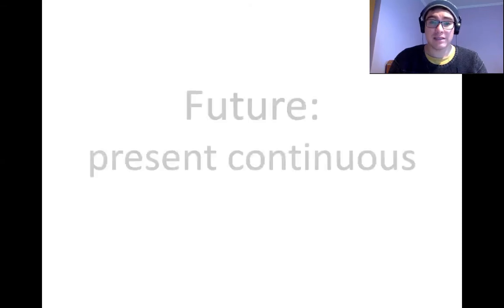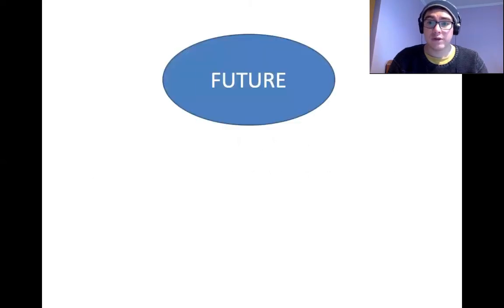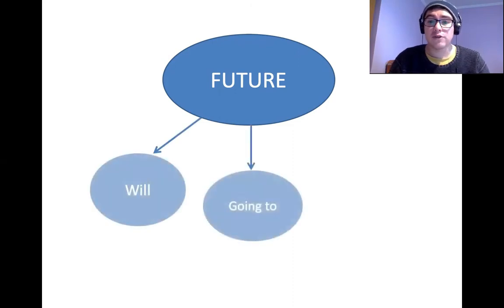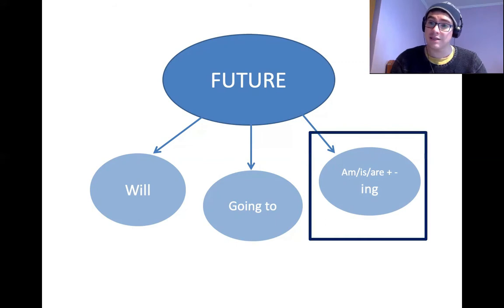Hello students, this is the third video about the future. In this case, we're going to talk about future in present continuous. Now, as we were talking in previous videos, we have three forms of talking about the future. We have future will, we have future going to, and we have future is, are, or ing. That's present continuous when we talk about future. Today we're going to discuss this type of future.